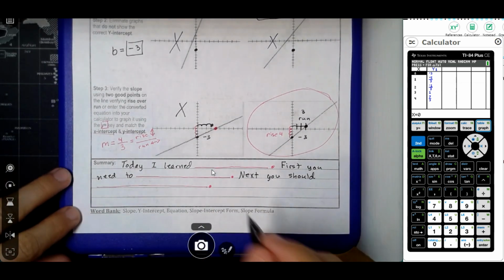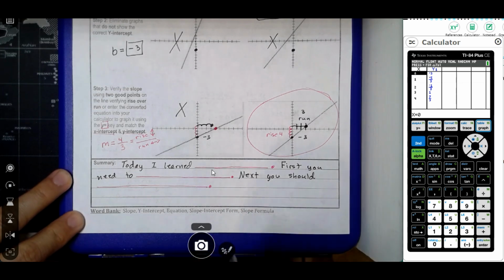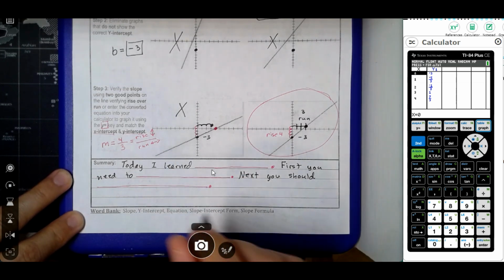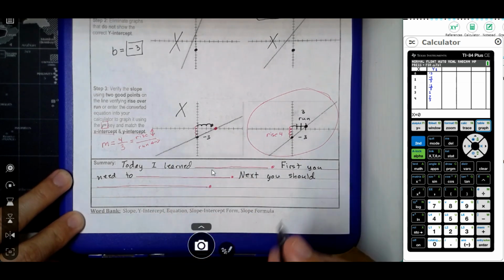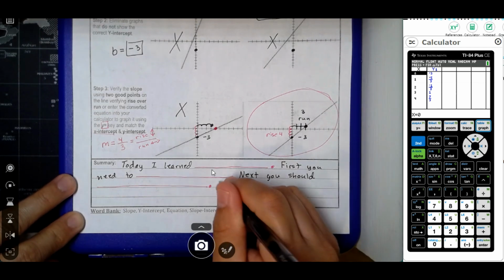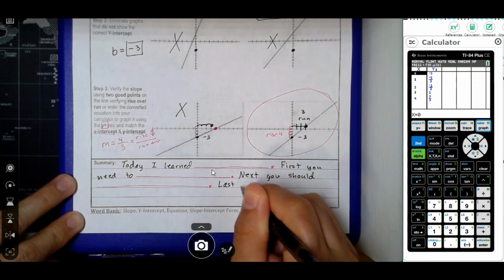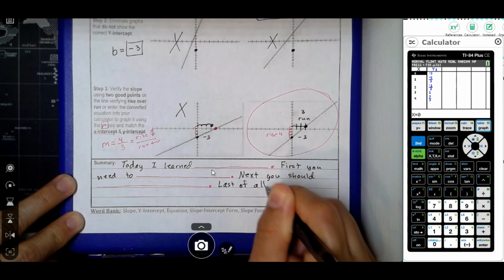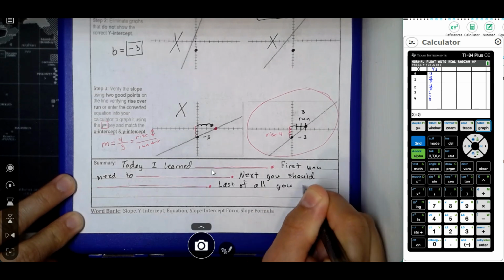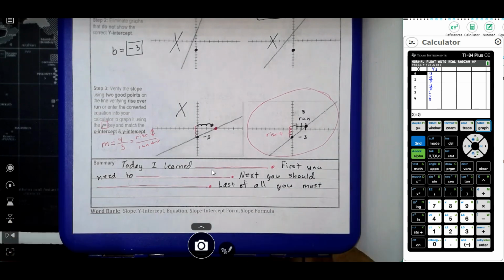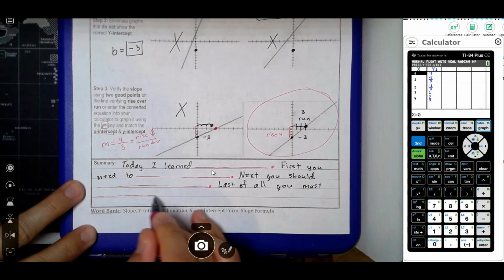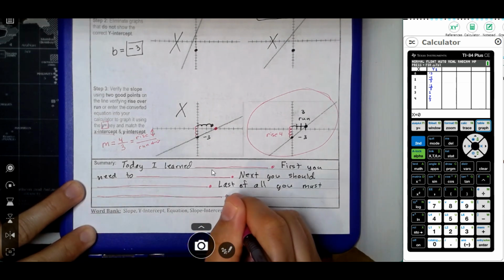And then you're going to say the final step that you did to solve the problem that you chose off of the notes or that you chose from the day, because you can pick any problem you want to explain. And on that one, we're going to say, last of all, you must, and you're going to finish that sentence and tell me what was the last and final step that you did in order to solve your problem.